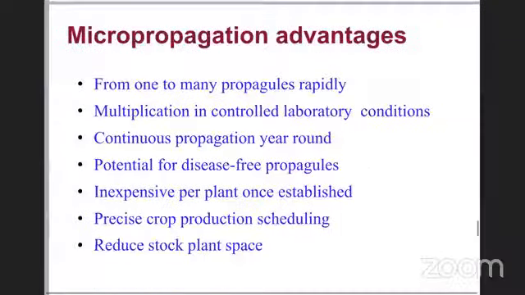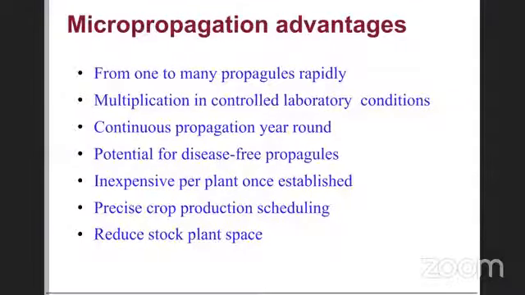There are many advantages of micropropagation, like many propagules can be produced rapidly, and one need not worry about the season and other factors generally seen in the nurseries, because it is done in controlled conditions. Continuous propagation around the year, potential for disease-free propagules, which is one great application of this.